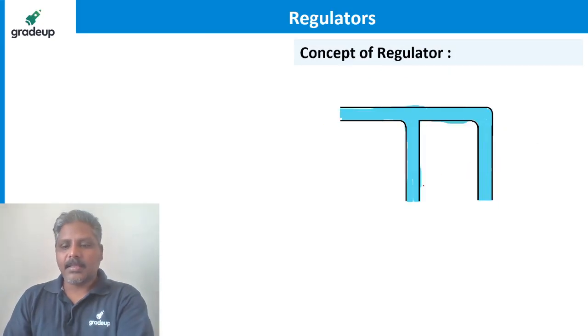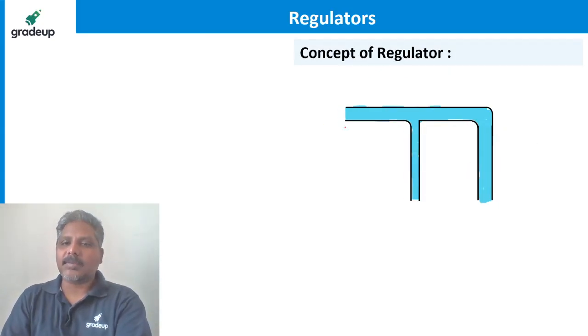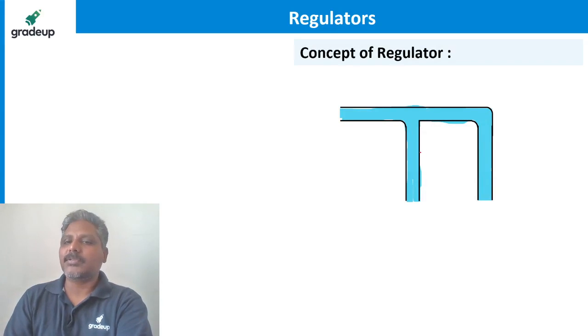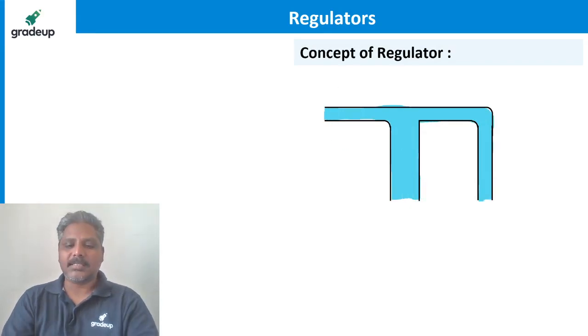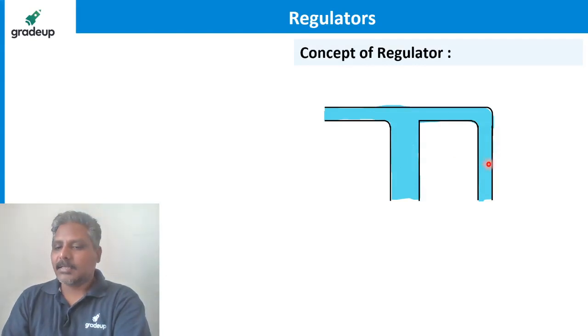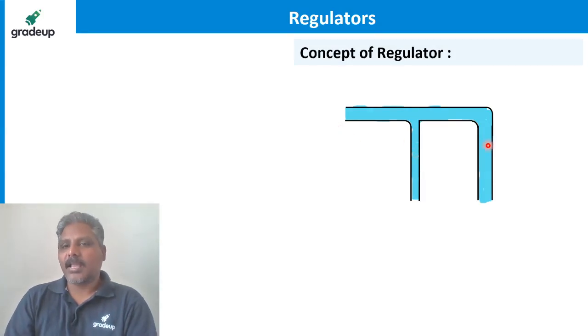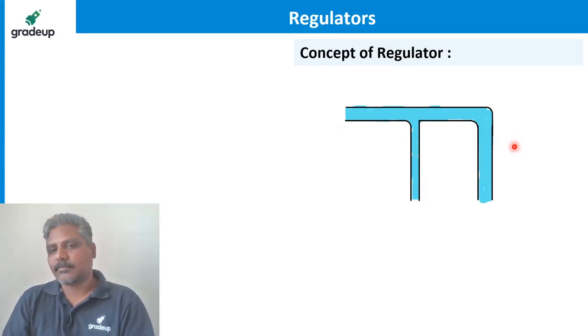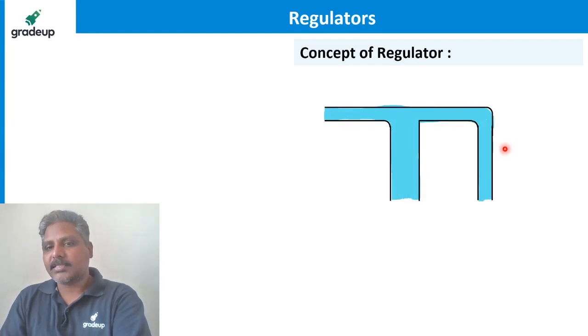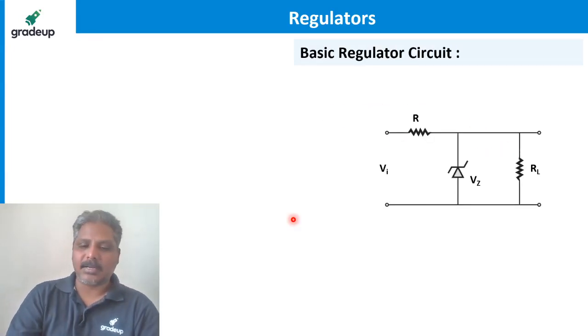You see, initially like this, if the water supply increases, right, diameter has to increase. If further increased, it has to further increase, ensuring that the supply here is constant. If the supply is reduced, the diameter has to reduce like this. If supply is reduced further, diameter further has to reduce like this, ensuring the supply here is constant. So with this concept, let us understand what is the basic regulator circuit.